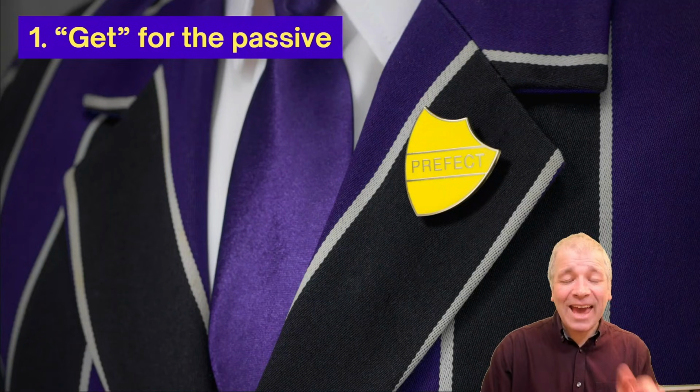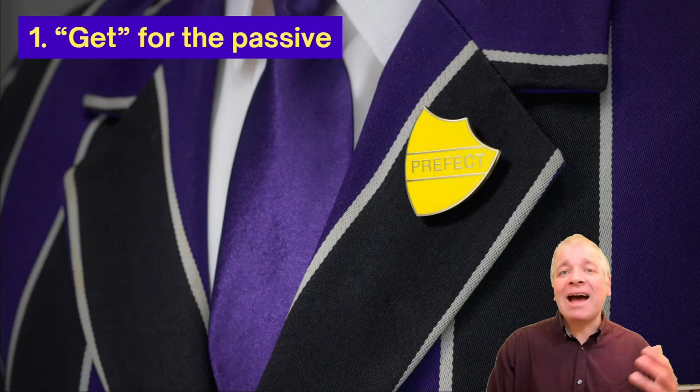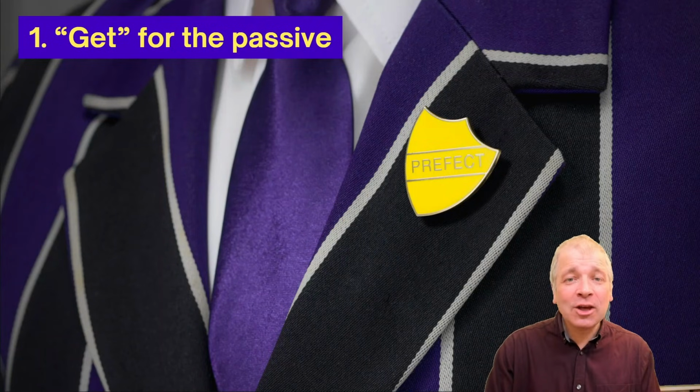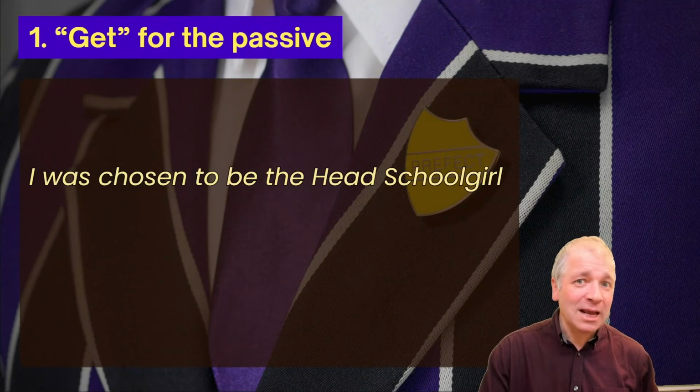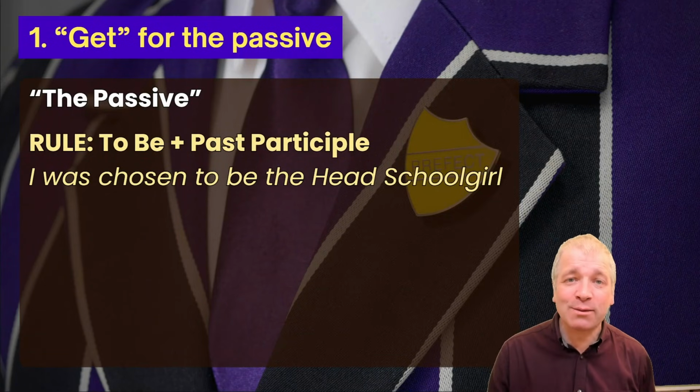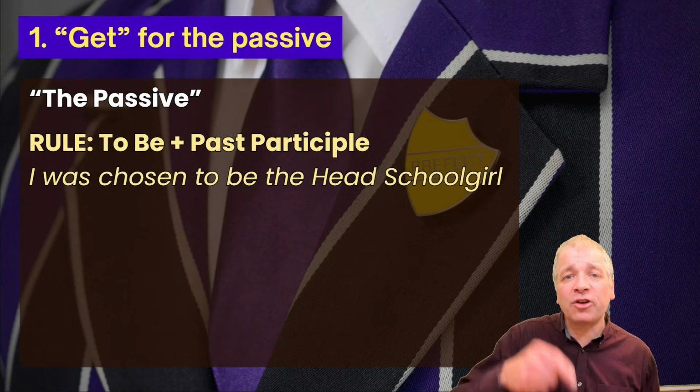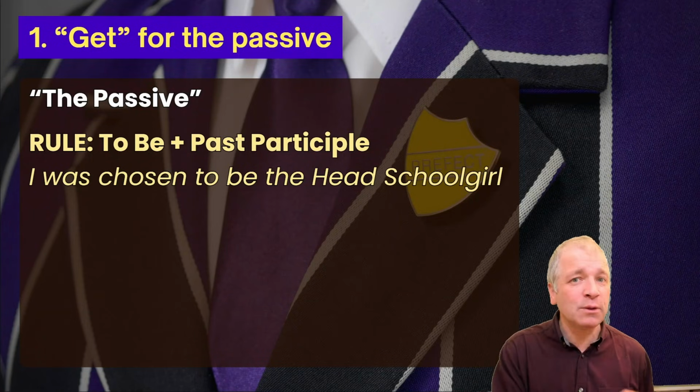Number 1, get for the passive. If you go to school and you do really well and you behave well and you're kind, you can become the head boy or the head girl. And if that's you, you might say this: I was chosen to be the head schoolgirl. This is an example of the passive. Someone else chose me. Something happens to the subject.